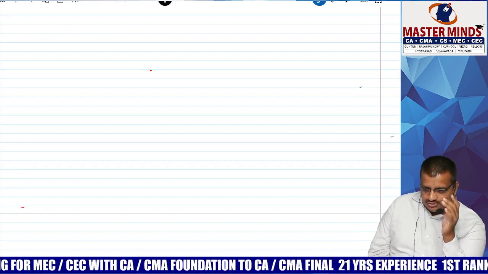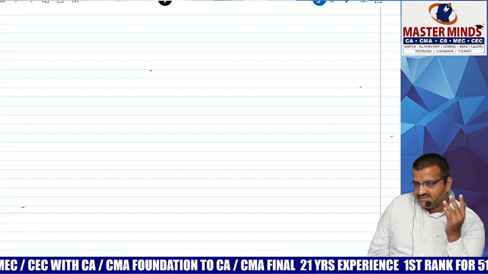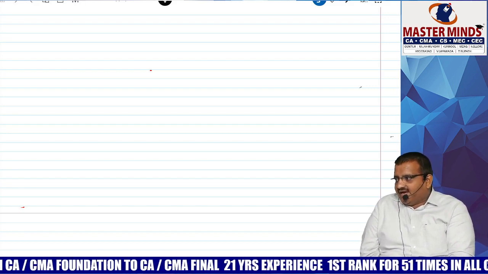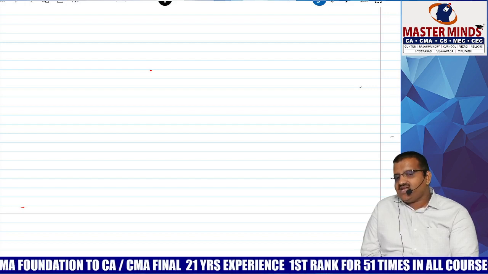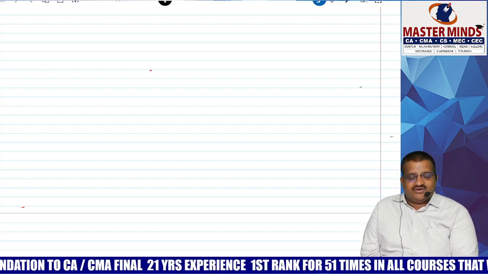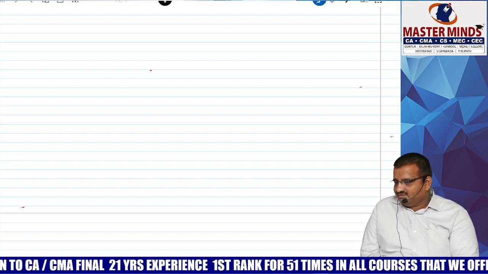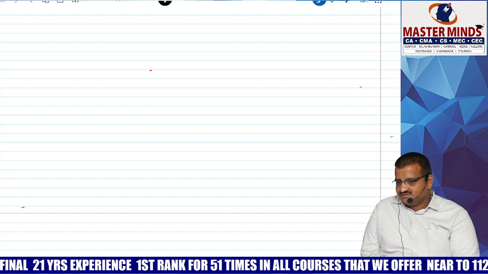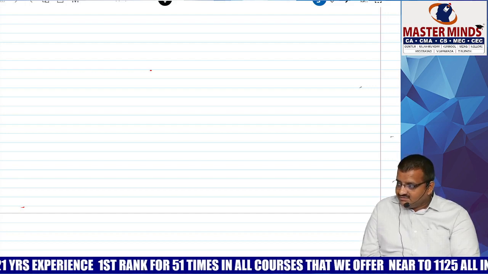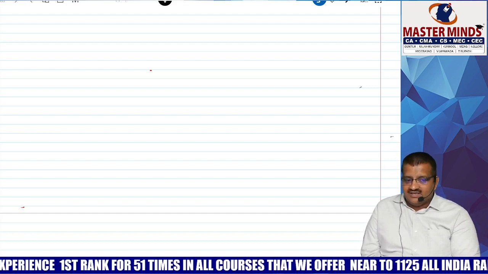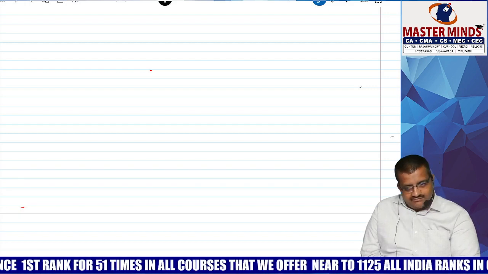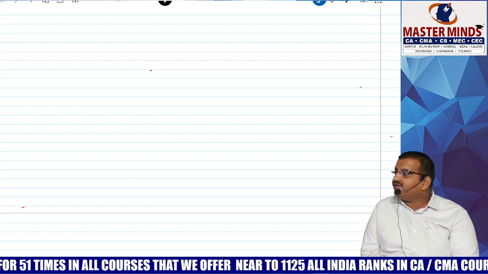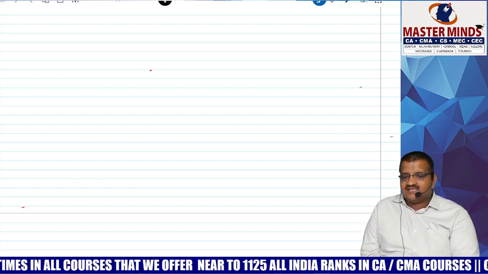Now I will ask questions and you answer. Tell me the answer. Number 1, casual income: what is the tax rate? 30. Under which head is it taxable? IFOS. Suppose I do it regularly. Morning I get up, have tea and go to the horse race, participate in that. Tell me what the answer is. Regularly means a different provision, no? No. Even though you do it regularly, it is covered under IFOS only, because the charging section clearly specifies that it is covered under IFOS. Correct? Yes. Casual income, 30%.